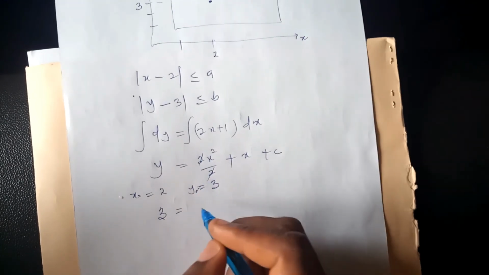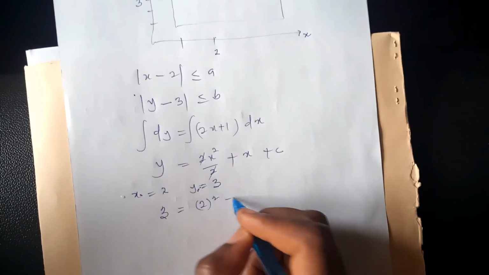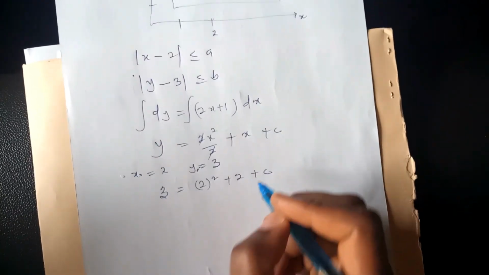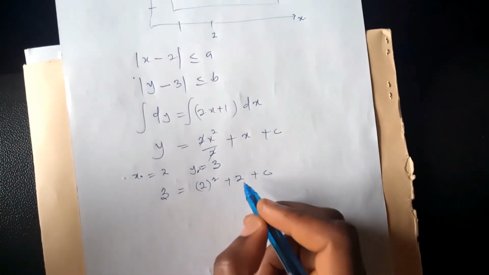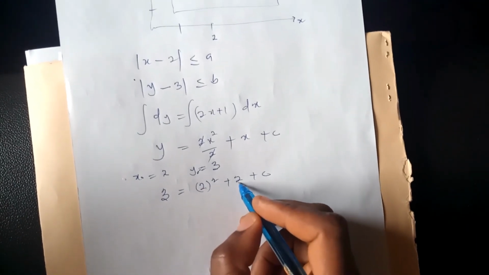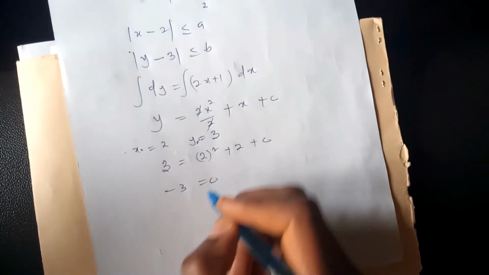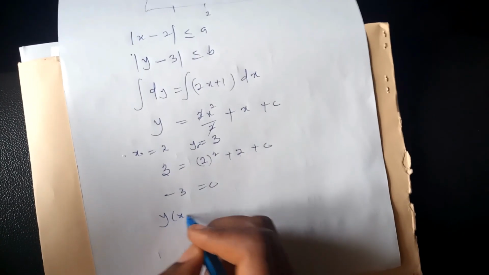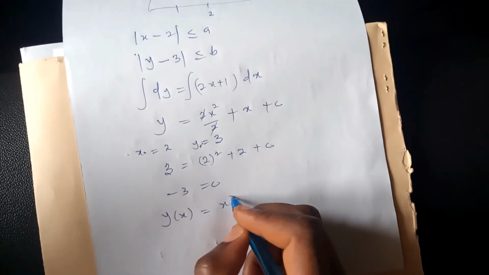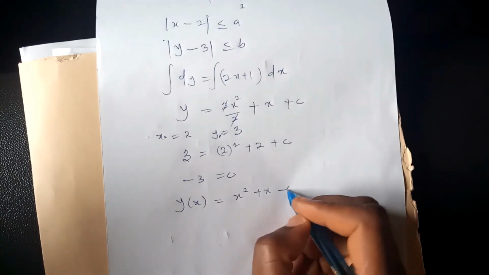So that means that my y is now equal to 3. Then these two will cancel. Then I'll have 2 squared plus 2 plus c. Now, 2 squared is 4. 4 plus 2 is 6. Then 6 will come to this side, so minus 3 is equal to c. Then in that case, my solution y of x is equal to x squared plus x minus 3.